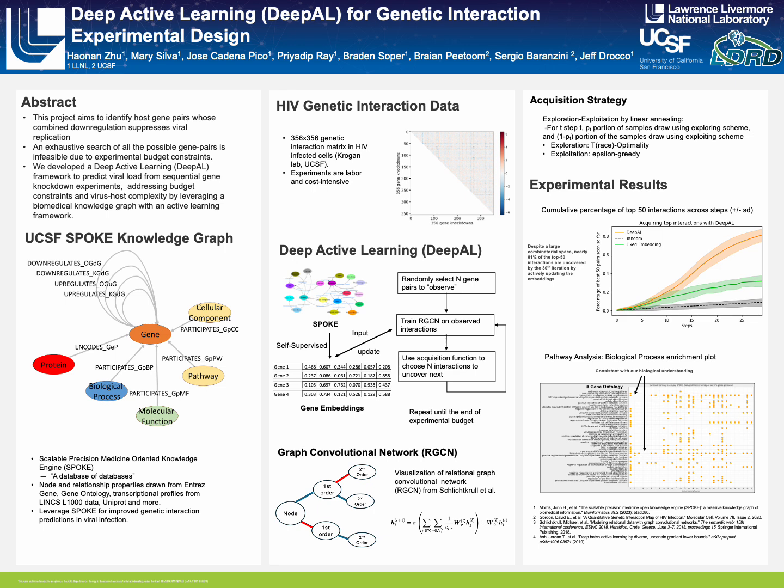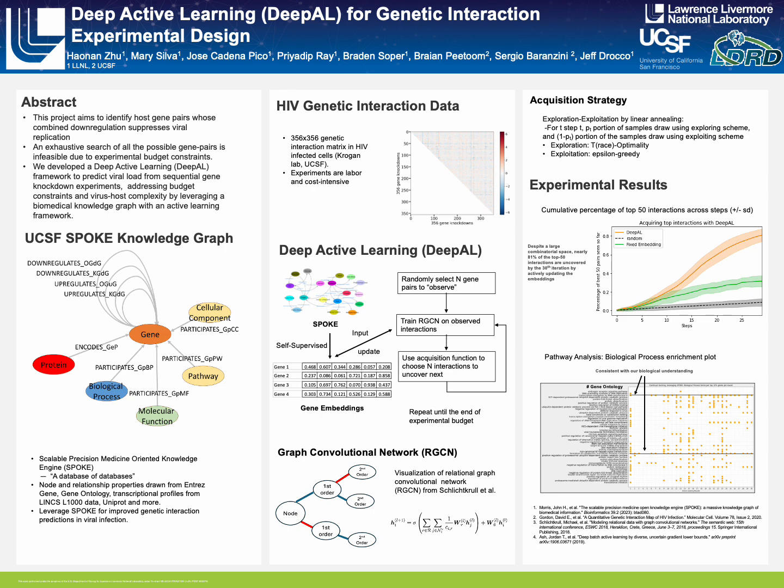The first figure is a visualization of the knowledge graph we focus on in this study, which is referred to as SPOKE, which stands for Scalable Precision Medicine Oriented Knowledge Engine. It's a database of databases, where nodes and relationship properties are drawn from genes, gene ontology, and transcriptional profiles from various databases.